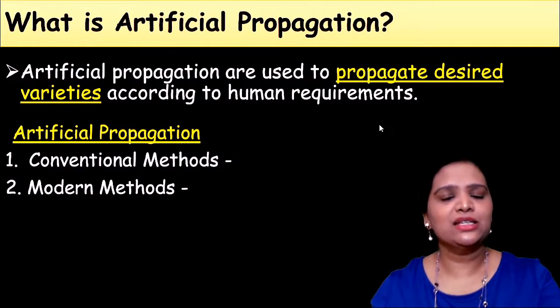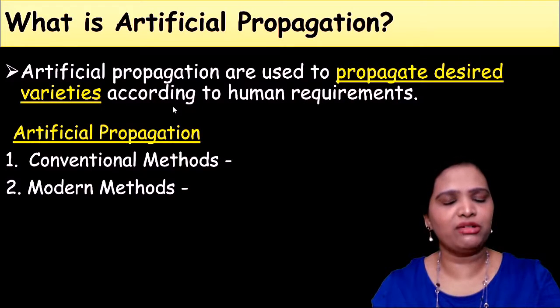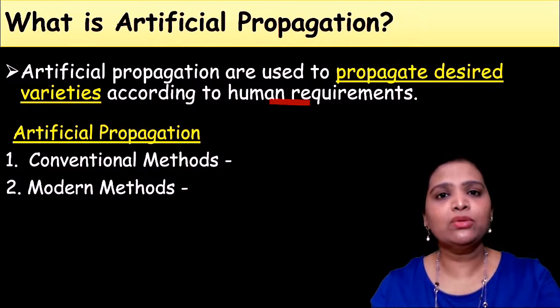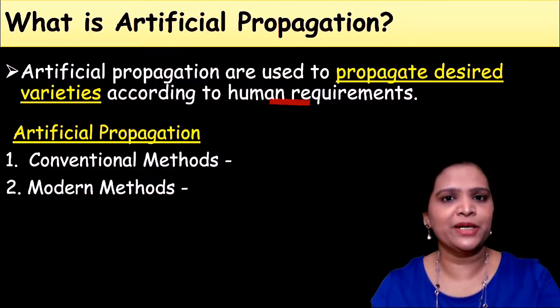This method is used to propagate desired varieties according to human requirement. That is most important. Whichever variety of plants we need, we could make artificially, like making a hybrid.